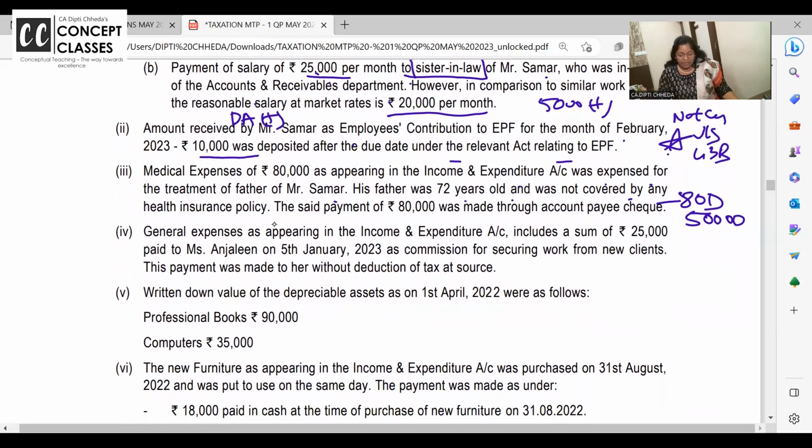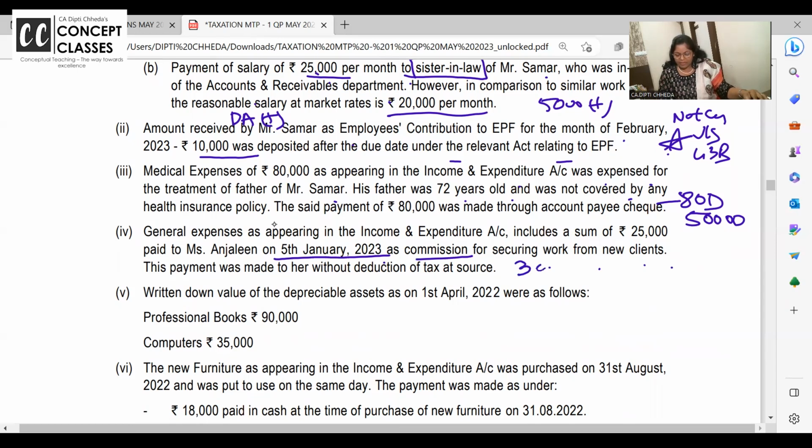50,000. General expense as appearing in the income and expenditure account includes a sum of 25,000 paid to Angelina on 5th January 2023 as commission for securing work from new clients. And this payment was made to her without deducting TDS. Oh, on commission, you have to deduct TDS at 5%.